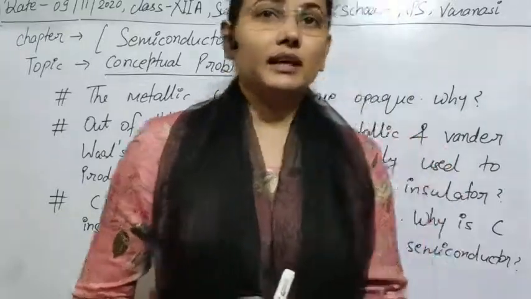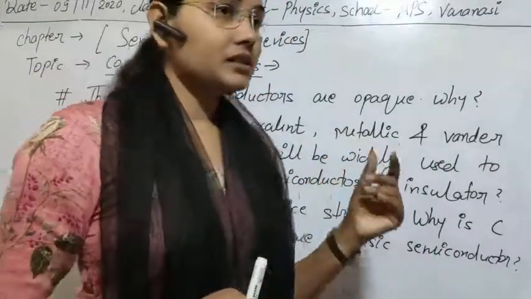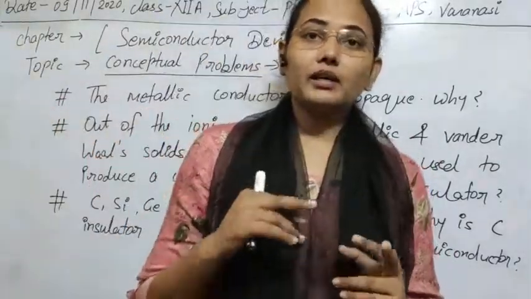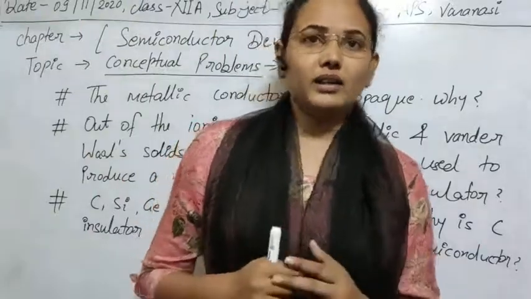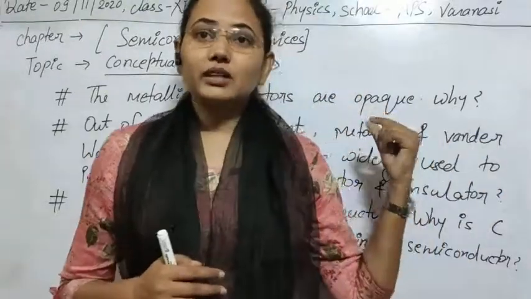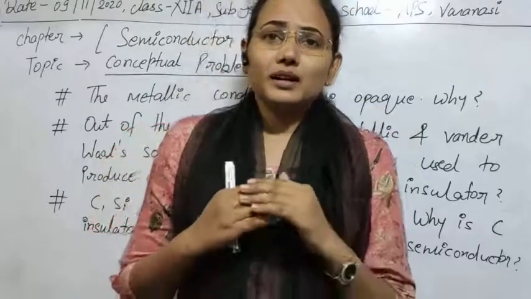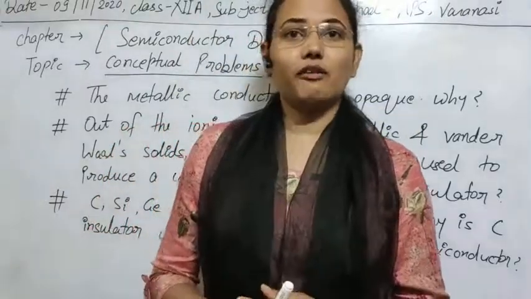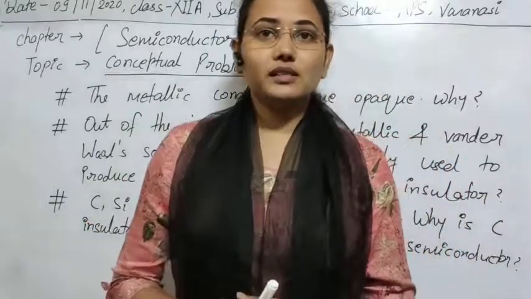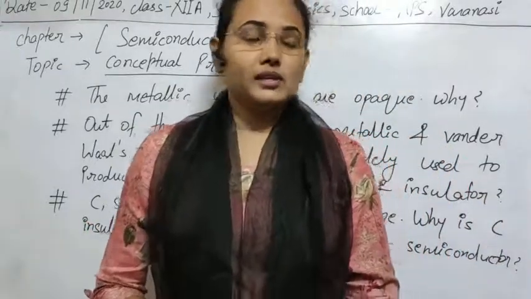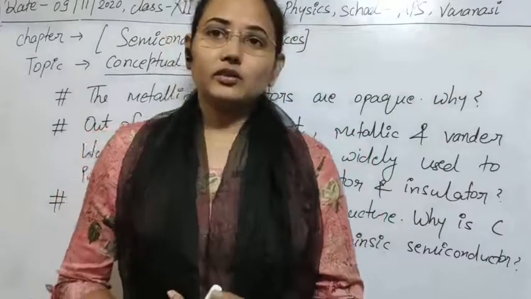In the same manner, if the bonding is between metals, where a large number of free electrons are available for conduction, then such solids are known as metallic solids. And the last one is van der Waals solid.